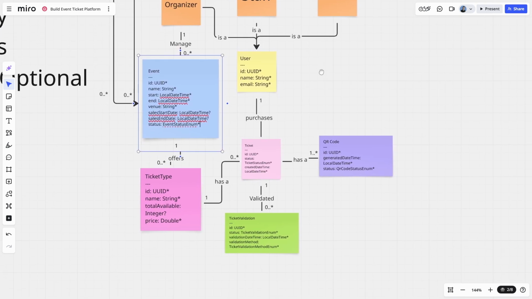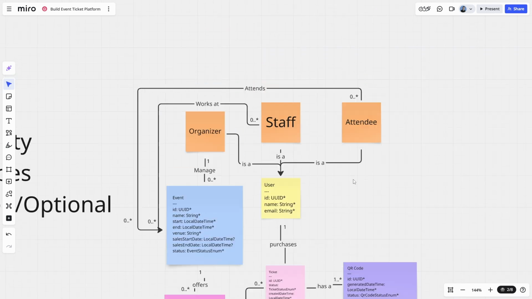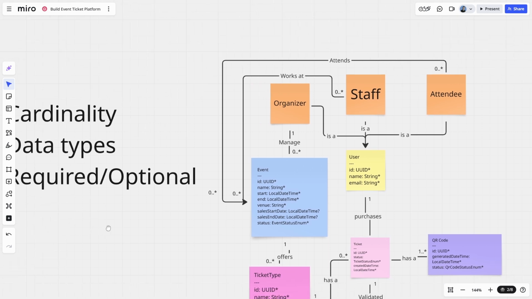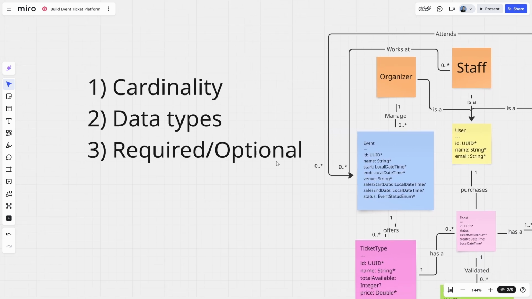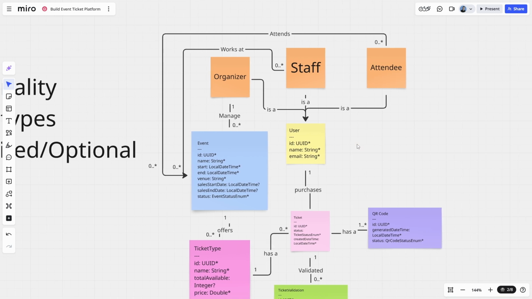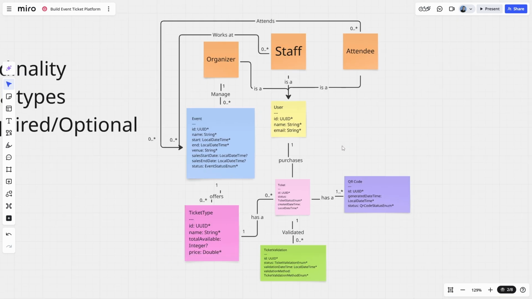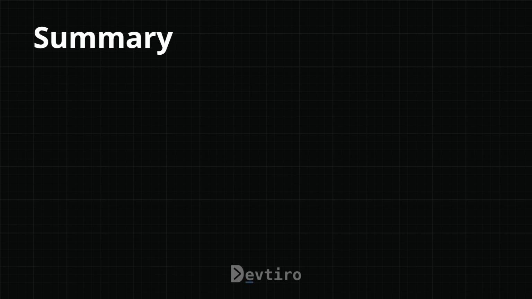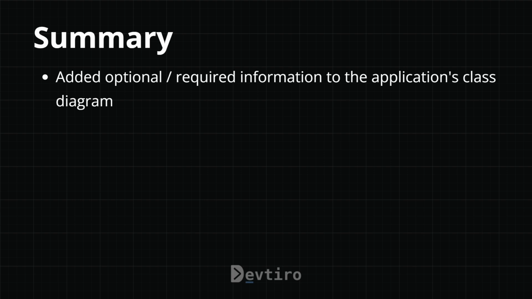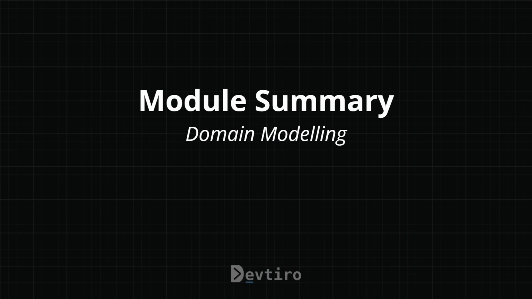And looking at things, I think that is everything marked up. So I think with that, we've completed step 3, which is we've added required and optional annotations to each of our instance variables. So the next step for me now is I'm going to formalize this into a Mermaid.js diagram, but next we're going to design our REST API. So in summary, we've added optional required information to the application's class diagram.